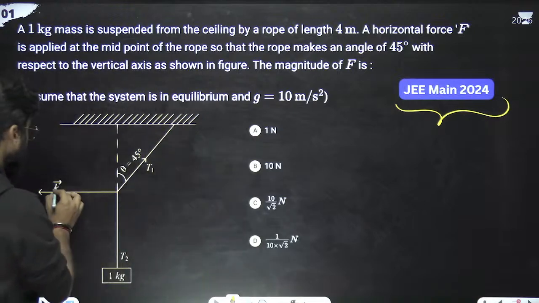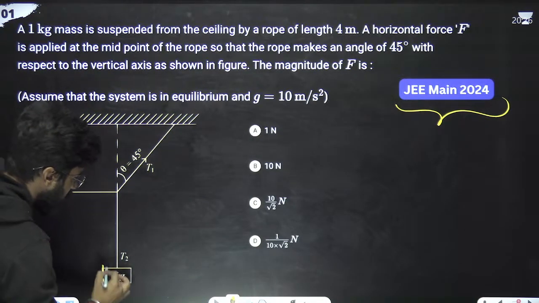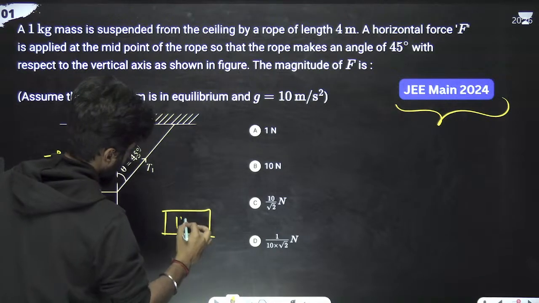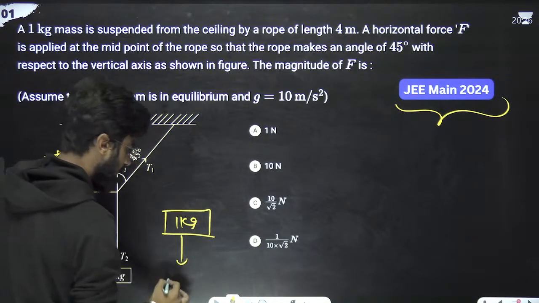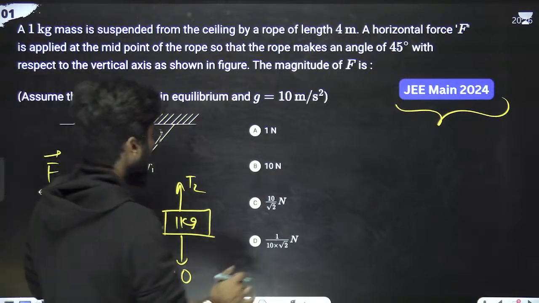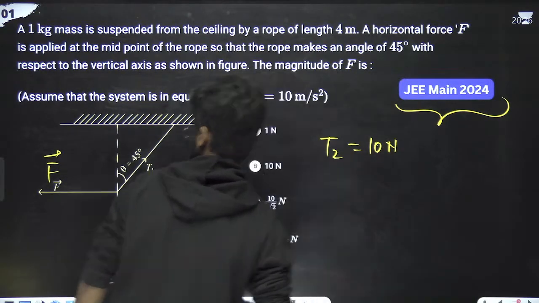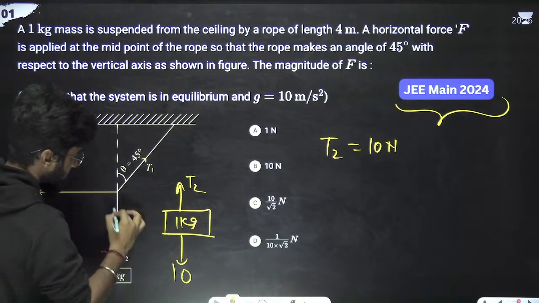This force is F. Now this mass is 1 kg. Downward, mg is 10. Upward, the tension is T2. Since this is in equilibrium, we can write T2 equals 10, so T2 is equal to 10 Newton. So this is T2, and this is also T2.